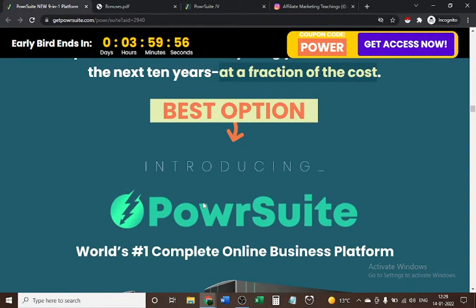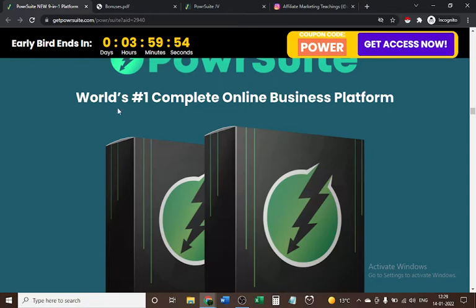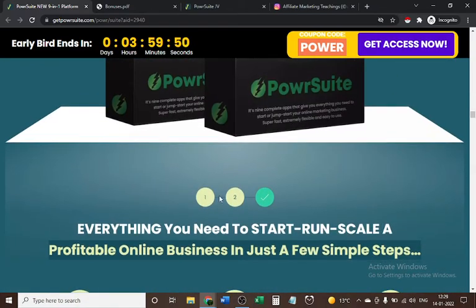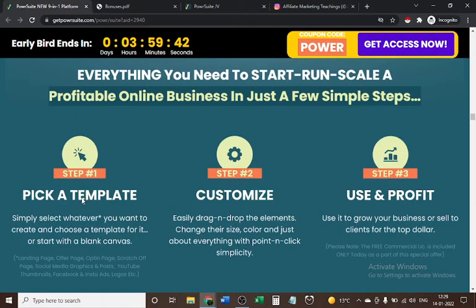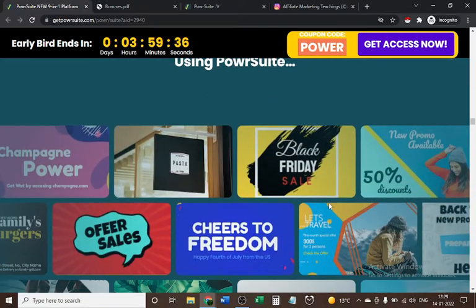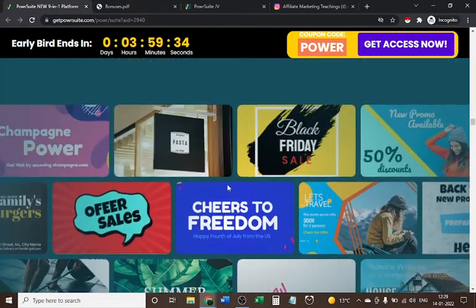Best option, introducing PowerSuite. It's the world's number 1 complete online business platform. Everything you need to start, run, and scale a profitable online business in just a few simple steps. Step 1, pick a template. Step 2, customize. Step 3, use and profit. It's simple.